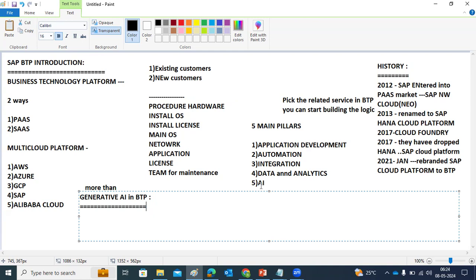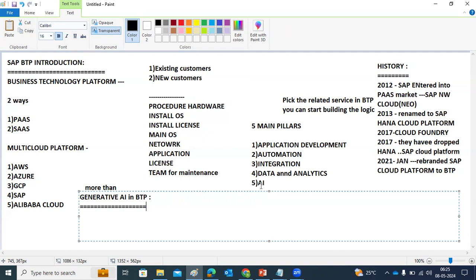So let's talk about generative AI. What is generative AI here? It provides us a new toolbox in the BTP, which SAP introduced. It enables SAP and partner applications to leverage generative AI capabilities in the BTP itself.